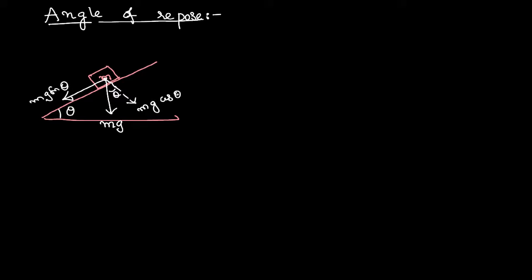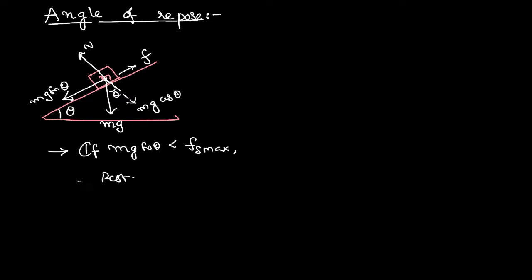Mg cos theta is the force applied by the body on the surface. Normally, the surface applies the reaction the same way, which is the value of the normal reaction. And as mg sin theta is trying to pull the body in the downward direction, frictional force starts acting in the opposite direction. And I have mentioned in the previous video that if the mg sin theta value is less than that of Fs maximum, the body will remain in the state of rest